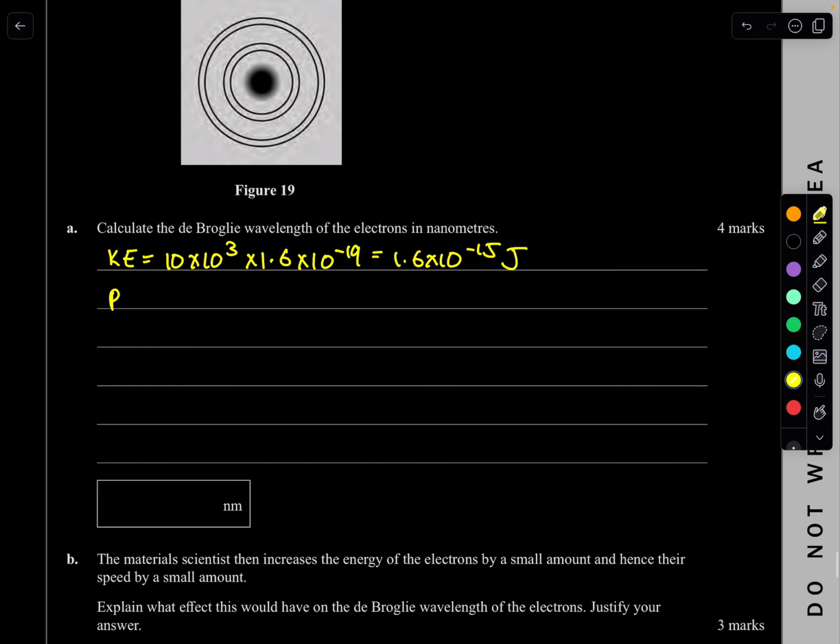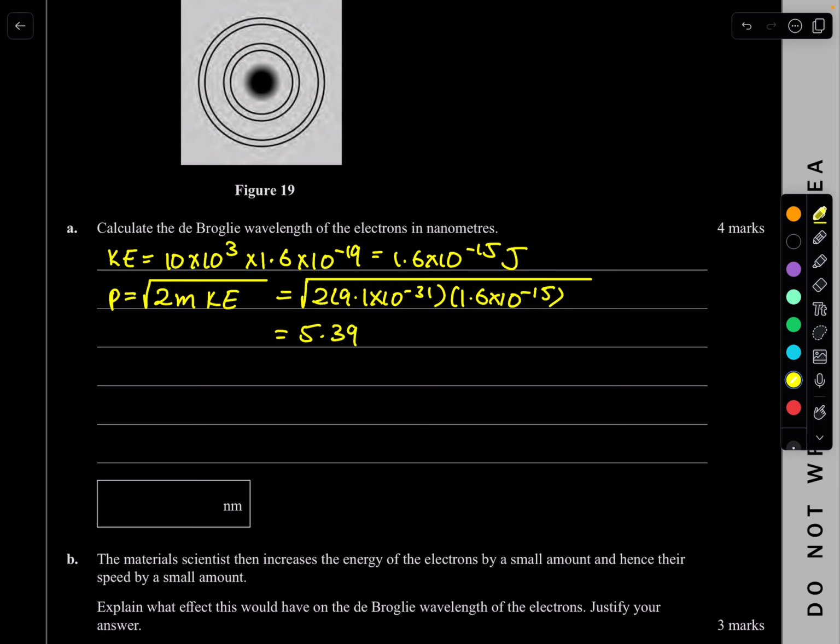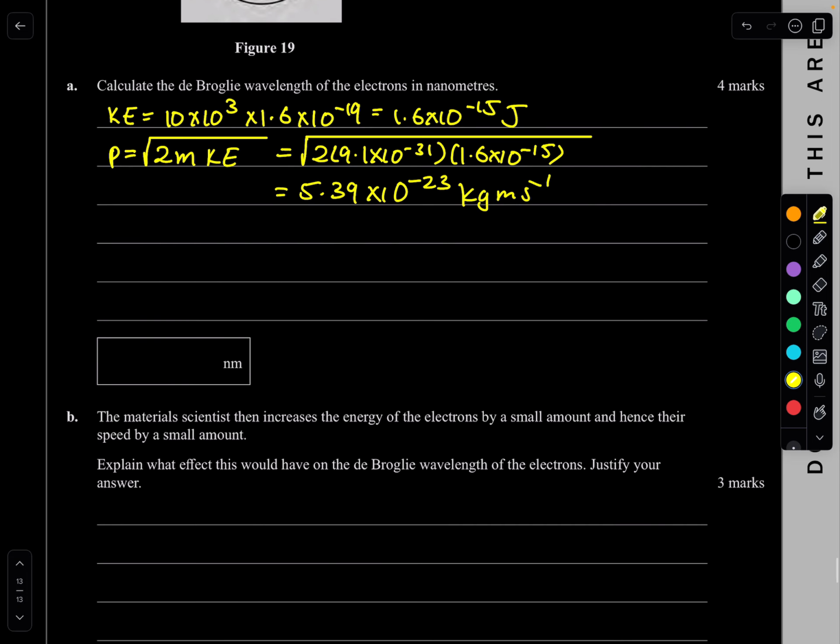And so we know that momentum is equal to the square root of 2 times the mass of the electron times your kinetic energy. Which basically means 2 times the mass of an electron times your kinetic energy will give me 2 times 9.1 times 10 to the negative 31 times that, which gives me 5.39 times 10 to the power of negative 23 kilograms meters per second. That's my momentum. So I've got that.